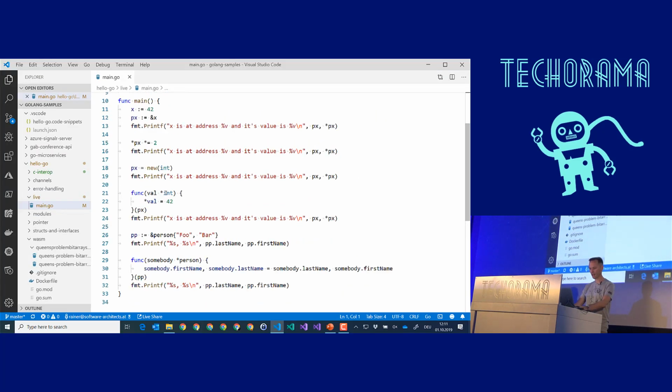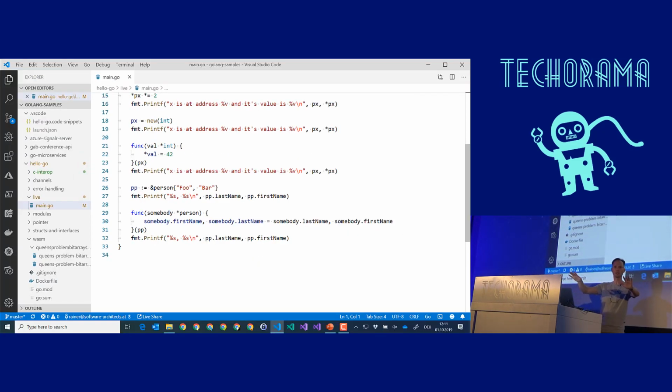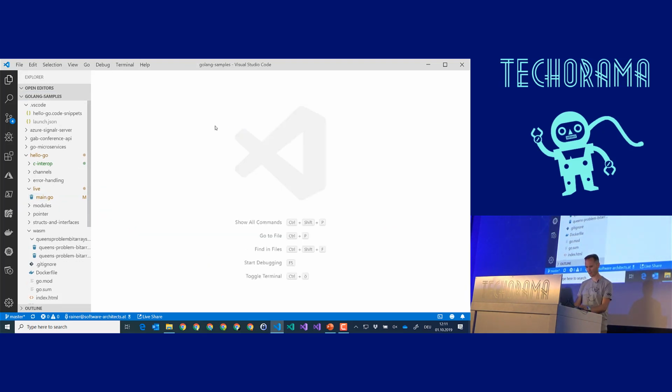You can get also from more complex things the address by using the ampersand operator. And again, I already told you that you can just use dot to dereference something where you have a pointer to. You don't need to always think about, do I have a reference or do I have a value, and one time you use dot and one time you use the arrow syntax. No, you always use dot. And Go will figure out whether you have a reference or whether you have a copy. Get the idea? No pointer arithmetic. Don't worry, you will not destroy something, okay? Next one.